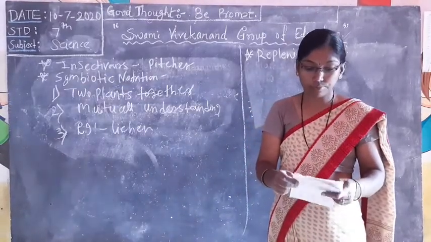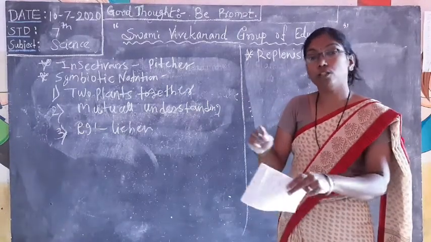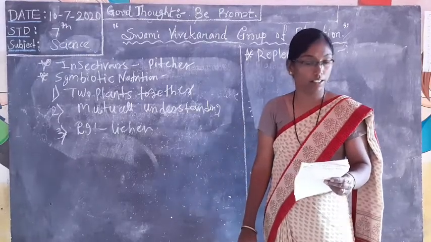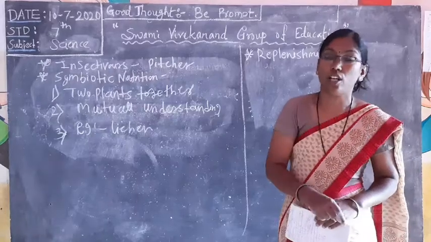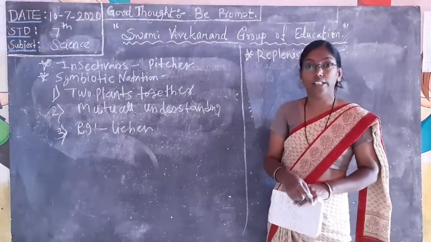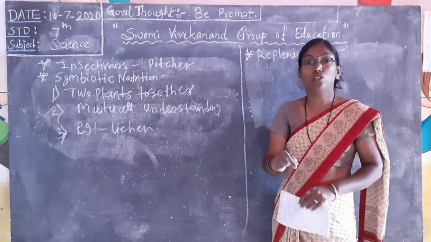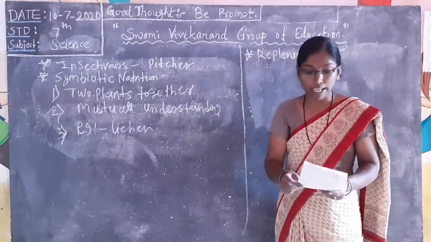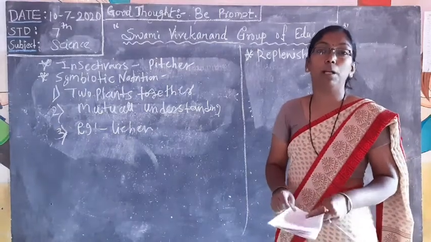Then the fourth one, the bacteria present in the soil which absorb the manure. Which are they? Rhizobium bacteria. Through these bacteria, nitrogen fixation can be done in the soil. You learned in 8th standard what nitrogen fixation means. Nitrogen is required for the growth and development of the plant, so the fertility of the soil will increase. Rhizobium bacteria take nitrogen from air and convert it into soluble form.